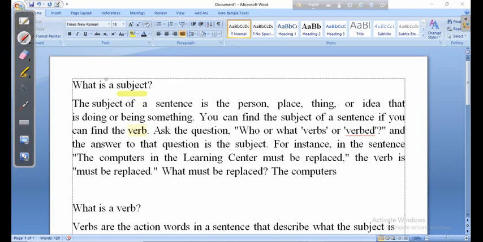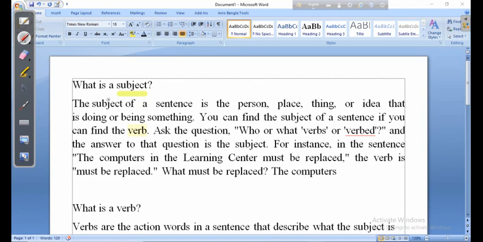So what is subject? Subject is the person, the place, or the thing that is talked about in a sentence. It may also be a doer or agent, that means the person who does the action, the verb.